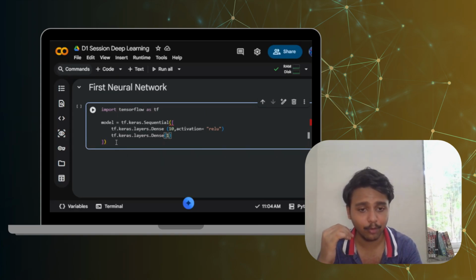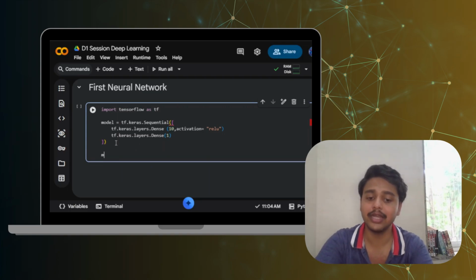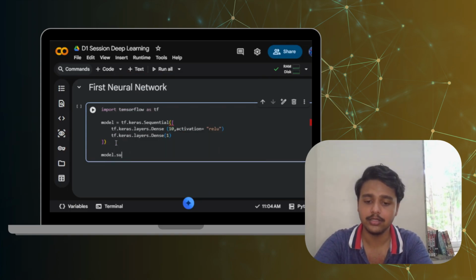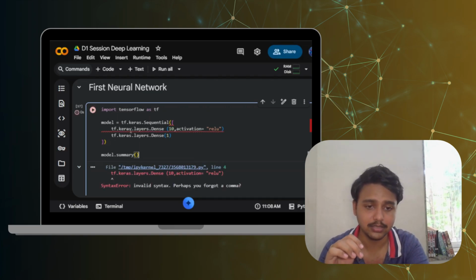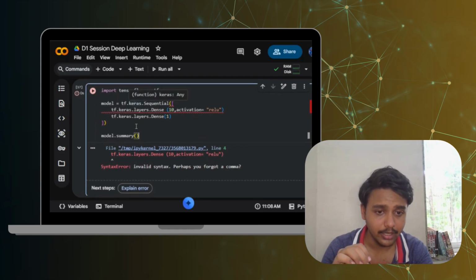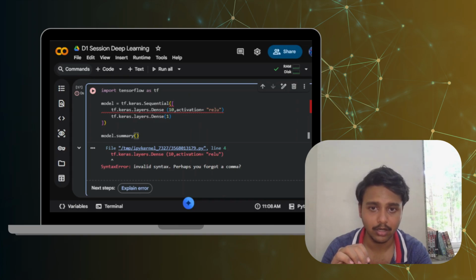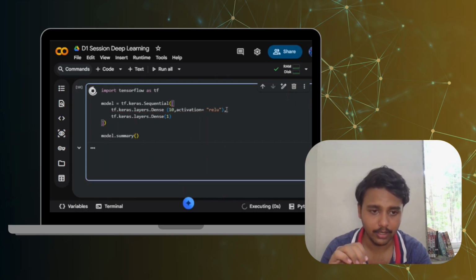Now we will create a model summary. So for that, model.summary(), and it is going to print us the summary of the model. Invalid syntax. Okay, there should have been a comma here. Control enter.